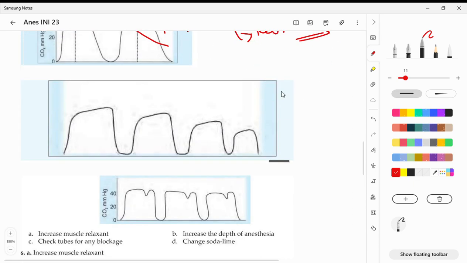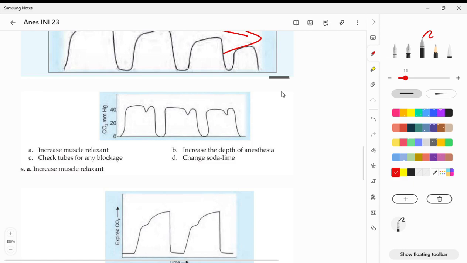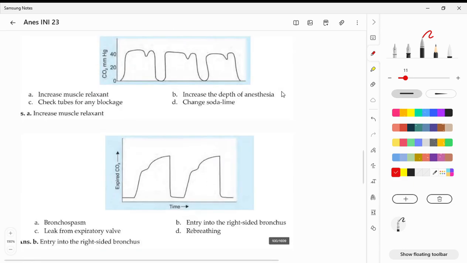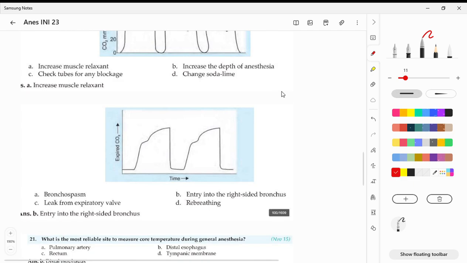So this image. So this is pure, you can see a downward sloping. So he's going for arrest, embolism, sudden hypotension, death. That's all. So next, I've just eliminated the question here. So it's pretty obvious. It's an example of your curare. Increase your muscle relaxant. Yeah, this is very, very important.